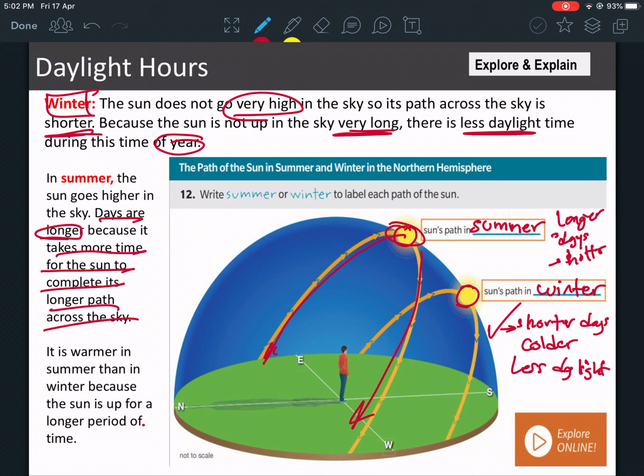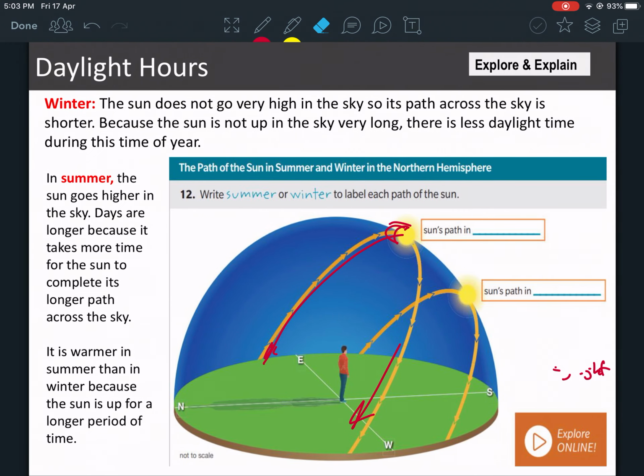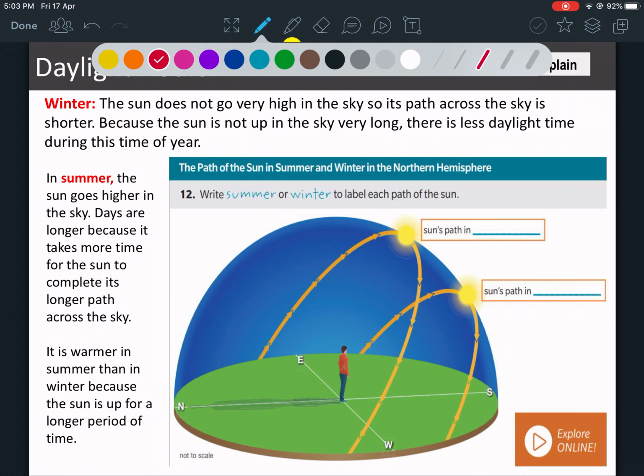Now, why is it colder and warmer? Look at this. It is warmer in the summer than in winter because the sun is up for a longer period of time. So in the summer, the sun is up there in the sky for a longer period of time, which is why, okay, it is warmer. Because the sun has a lot of time to warm the earth in the summer because its path is very long. Okay, you will know why its path is long in the summer and its path is short in the winter. Tomorrow, there's another part that it will explain that.